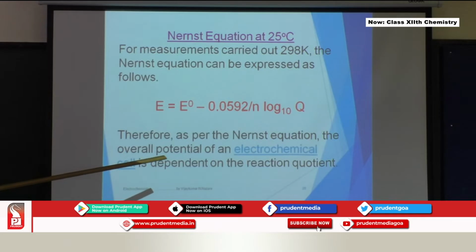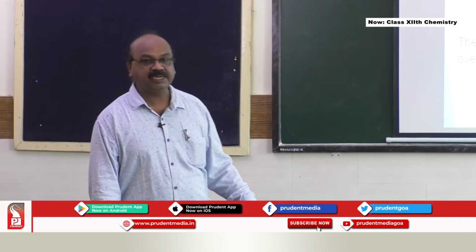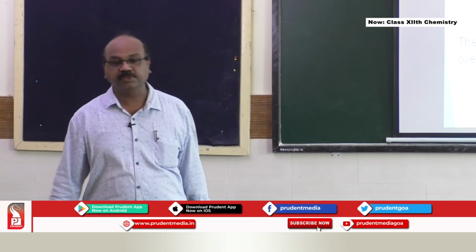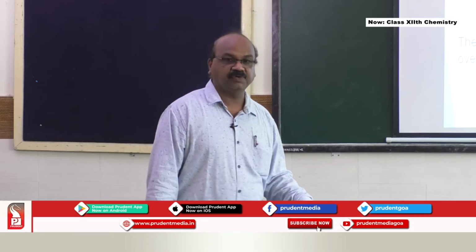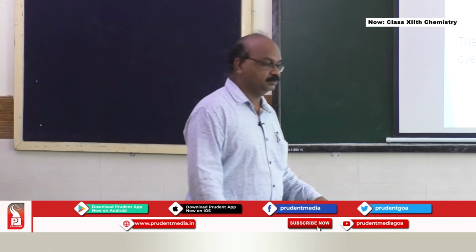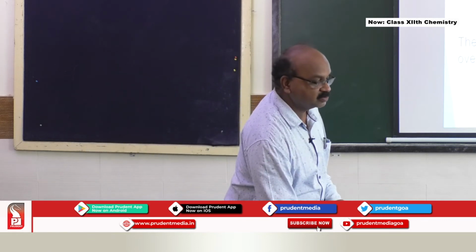Therefore, as per the Nernst equation, the overall potential of an electrochemical cell is dependent on the reaction quotient, that is Q. So please remember this particular equation: E cell equals E naught cell minus 0.0592 divided by n log Q. Q stands for the molar concentration of oxidized species divided by the molar concentration of reduced species. This particular equation is very important.